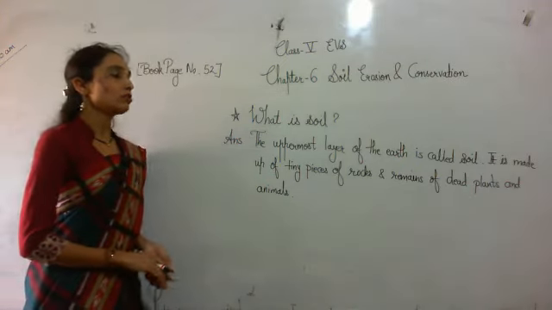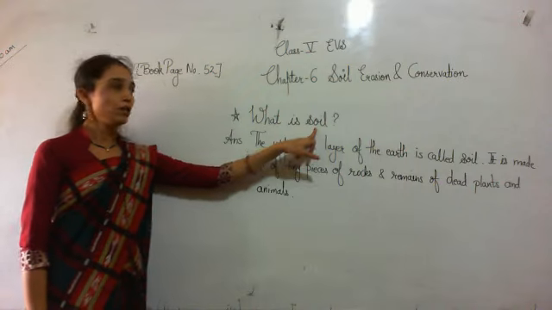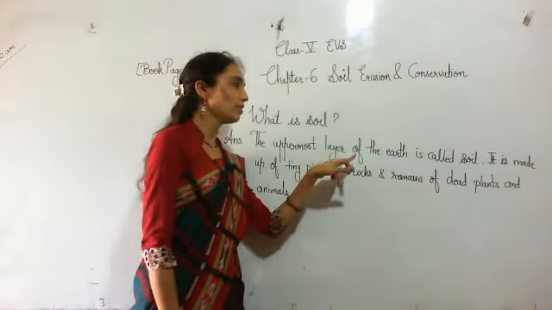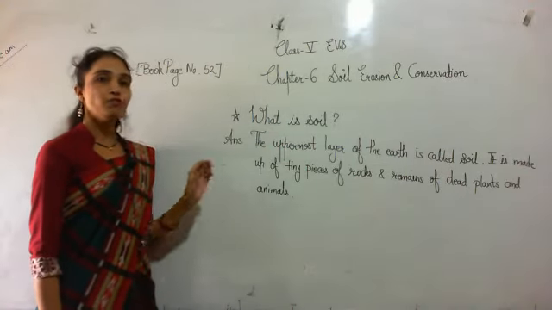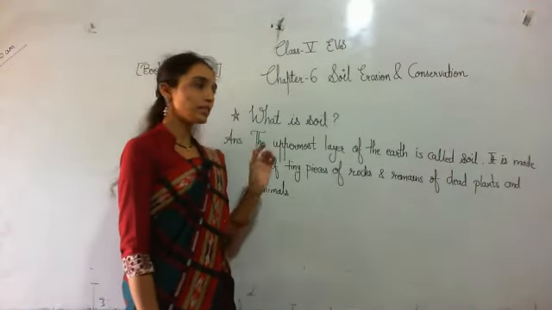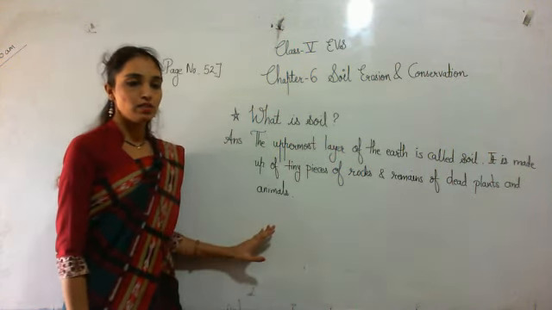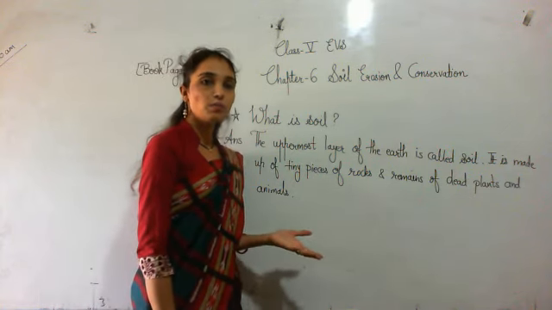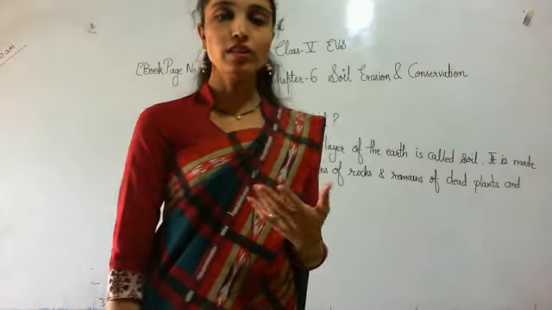Okay, so you have to learn what is soil. You have to learn this definition. The uppermost layer of the earth is called soil, and it is made up of tiny pieces of rocks and remains of dead plants and animals. And soil supports plants which provide food to all the things on this planet.